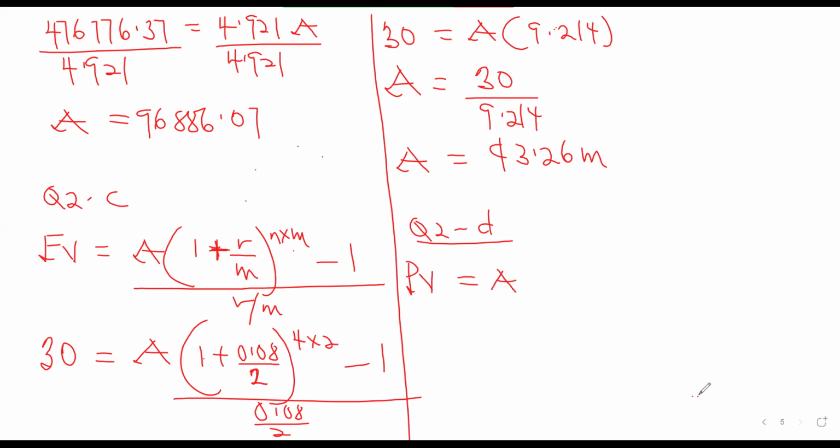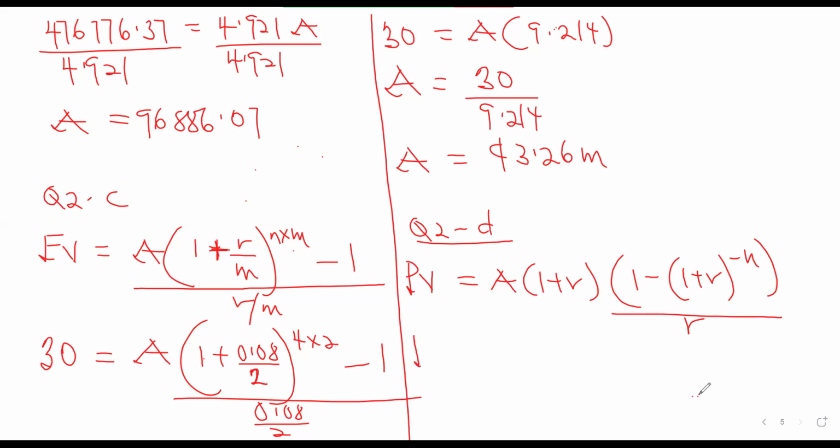So we have A into bracket 1 plus R, then we have 1 minus into bracket 1 plus R exponent negative N, all divided by R. Okay, so this will be a present value because the cash flow every year is 20,000. How much are you going to put into an investment so that at the beginning of every year you'll be receiving 20,000? So it is just the present value of those amounts that you are going to be receiving.